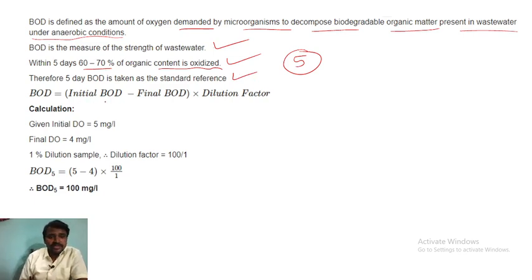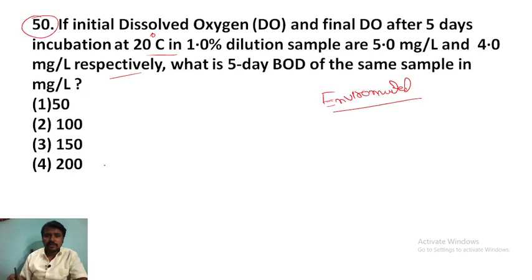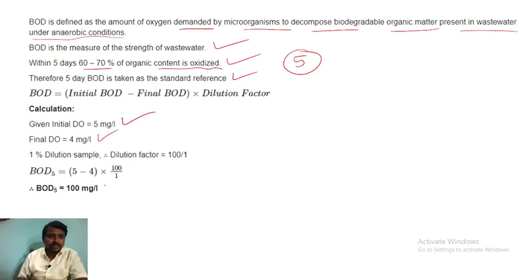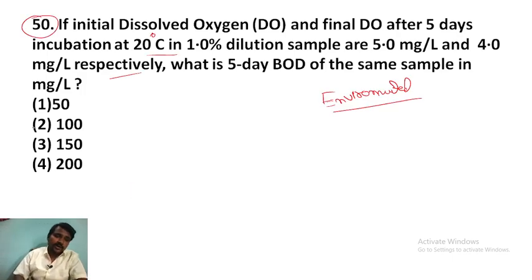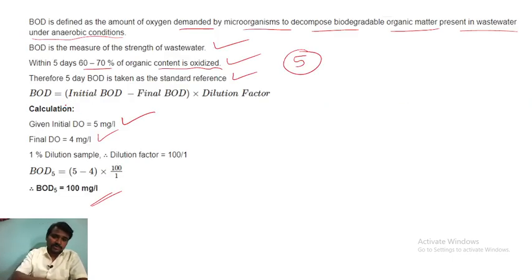So BOD is initial minus final, into the dilution factor. In the given question, the initial is 5 milligram per liter, final is 4 milligram per liter, and the dilution sample is 1%. So 5 minus 4, into 100 by 1. So BOD at 5 days is 100 milligram per liter. So 100 milligram per liter is the answer for the given question.